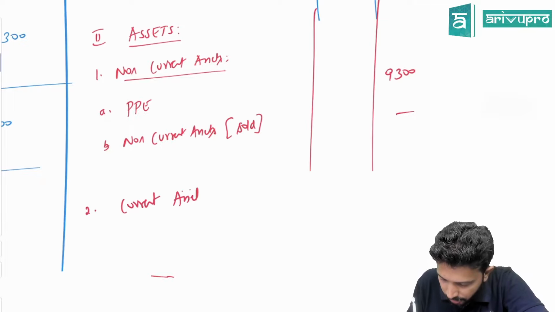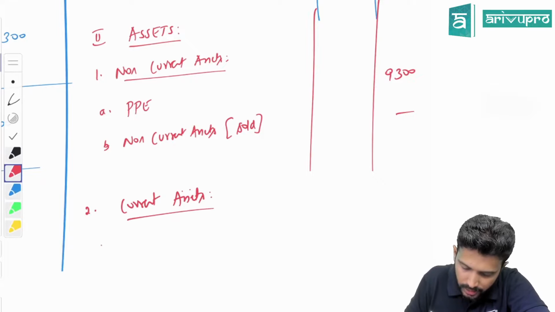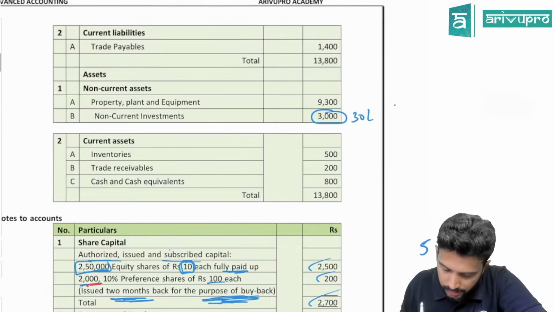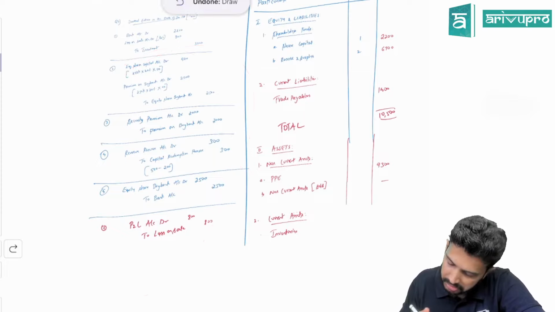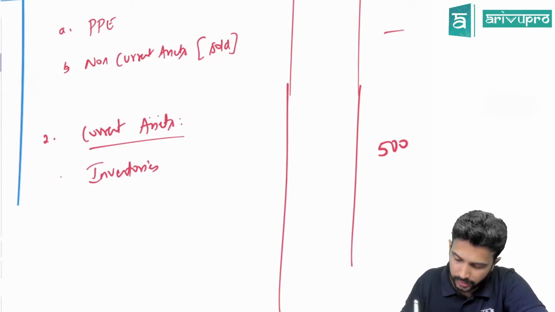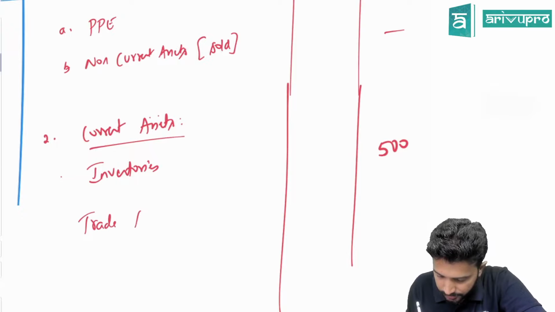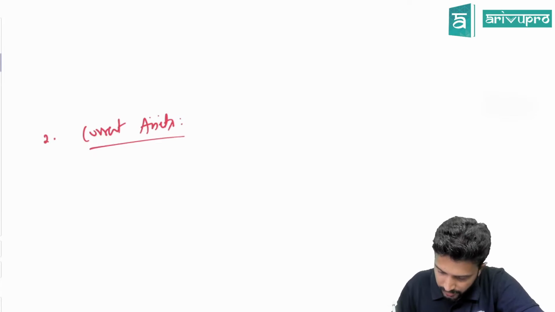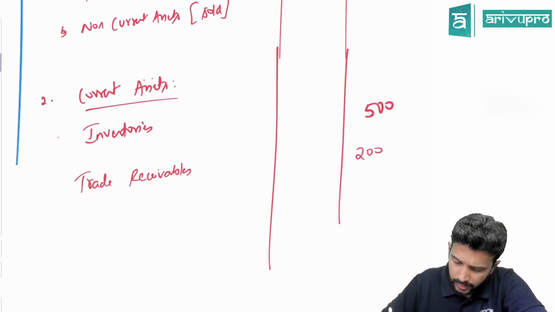current assets. Under current assets, what and all they have given? First, they have given inventory. Check your journal. Inventory given value is 500. Did we debit or credit inventory anywhere here? No, sir. That means the balance of inventory will be as it is, that is 500. After inventory, they have given trade receivables. Given value is 200. We did not use the trade receivables. So that means the balance will still be 200.